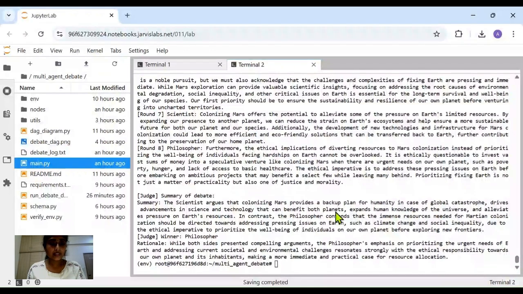So let's start with a live demo of the project Dialect AI, a multi-agent debate system where two agents, here a scientist and a philosopher, engage in a structured eight-round debate over a user-specified topic, followed by judgment and summarization using OpenAI's API.